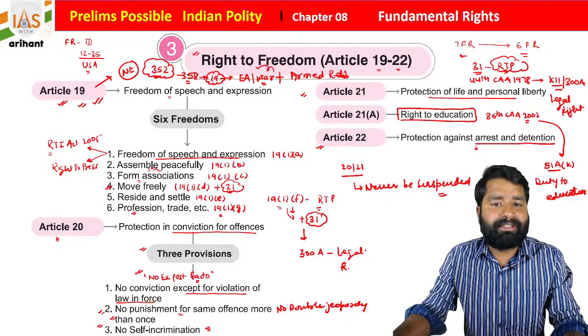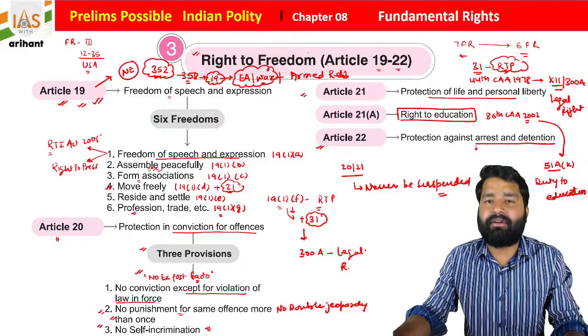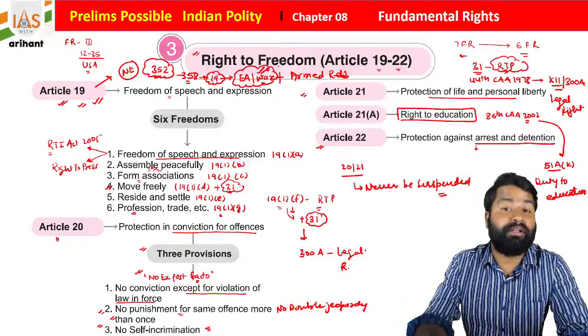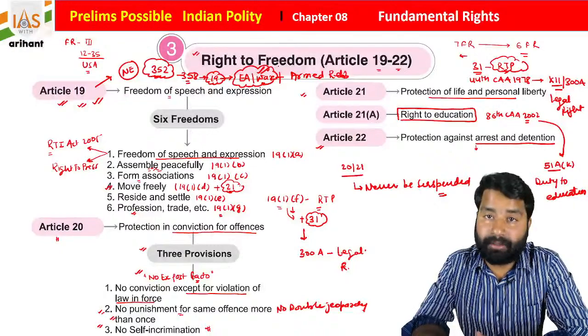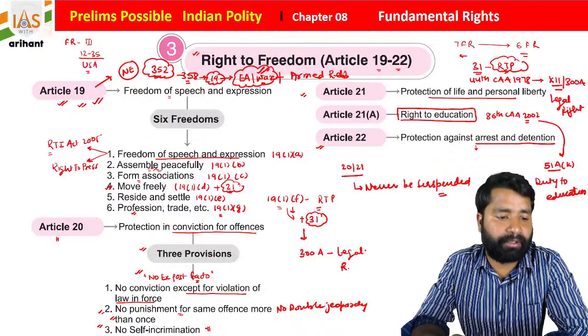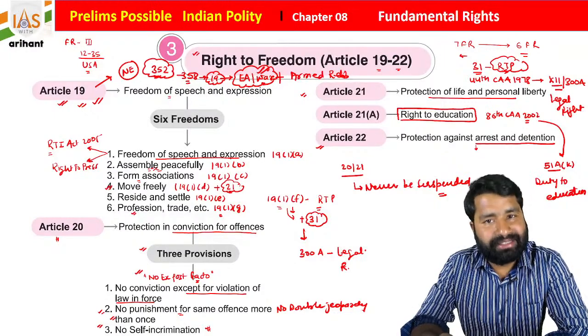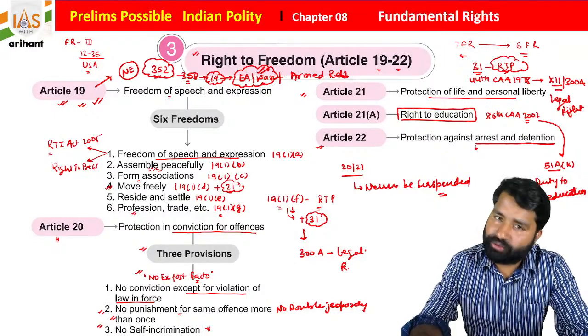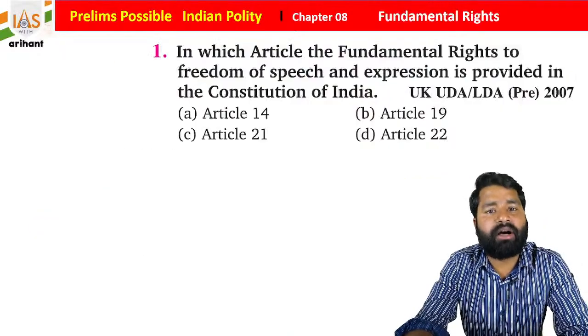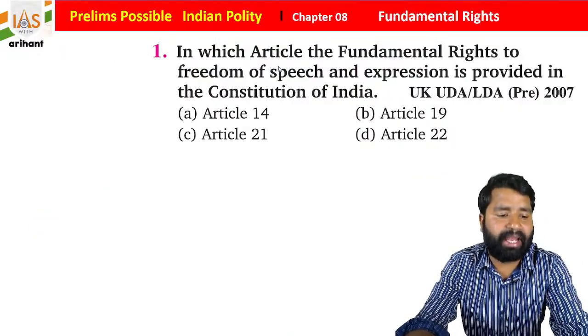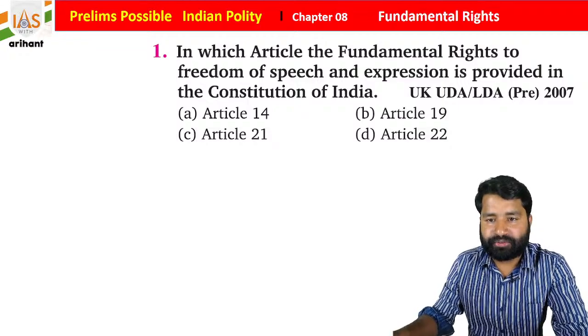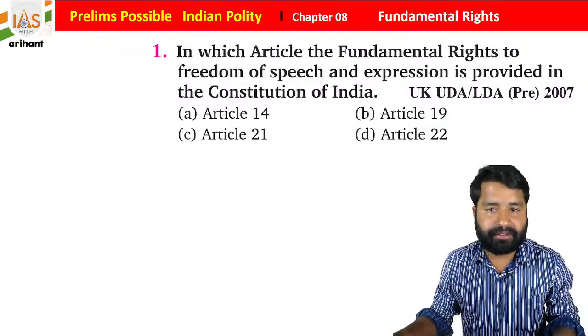So basically this Article 19 can only be suspended during the war condition, not in the armed rebellion, students. This is also very important, and this concept is also included here, and we'll see a question on the same concept. So let's start with the question, and if you feel doubt, you all are free to ask any question, students. Okay, so the first question on the screen is here.